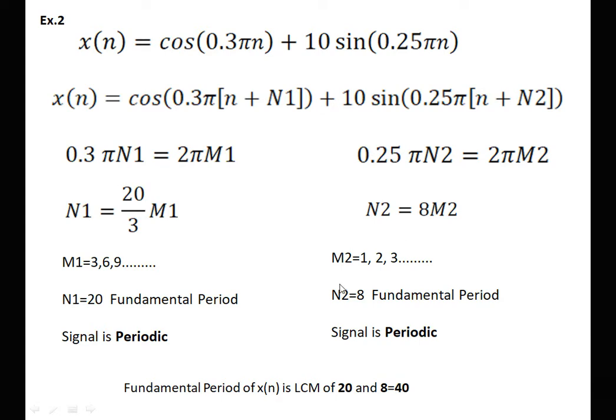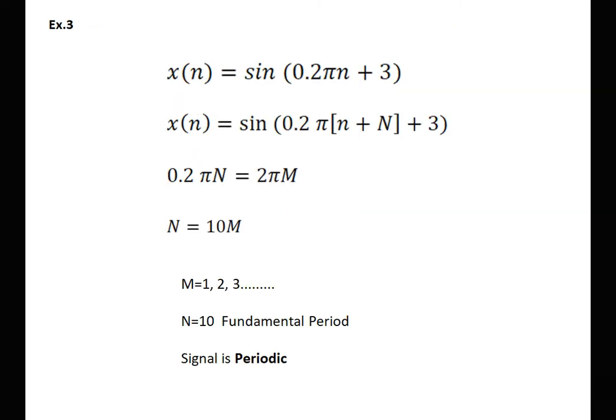Now we see the second part. Here, when m2 is equal to 1, 2, 3, and so on, the signal is periodic and having the fundamental period 8. Now first part is periodic and second part is periodic. Therefore, the entire signal is periodic. And fundamental period is given by LCM of both fundamental periods. So LCM of 20 and 8 is 40. So therefore signal is periodic with the fundamental period 40.